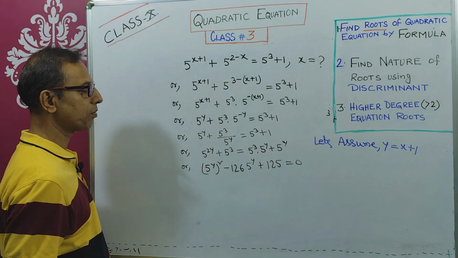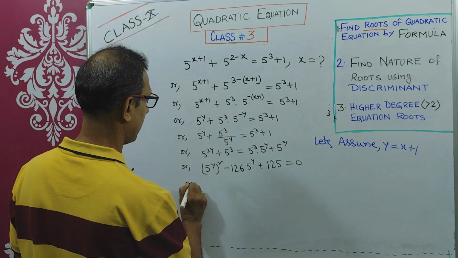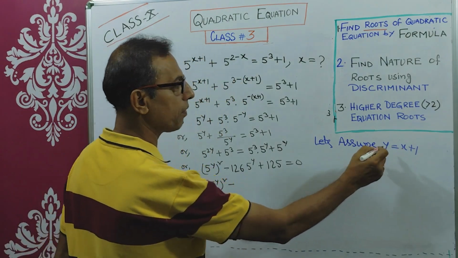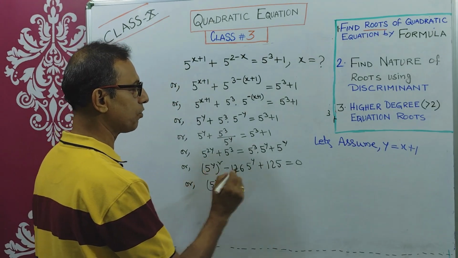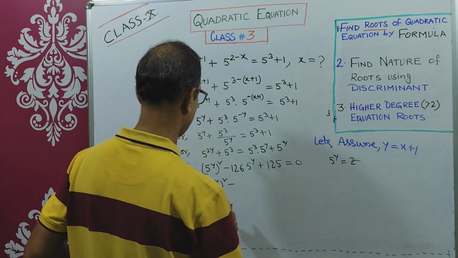Now it is in a quadratic format, right? So what you can do, you can straight away write it like this. One way: when you have assumed y equals x plus 1, now you can assume 5 to the power y equals z. So you can write it like this.